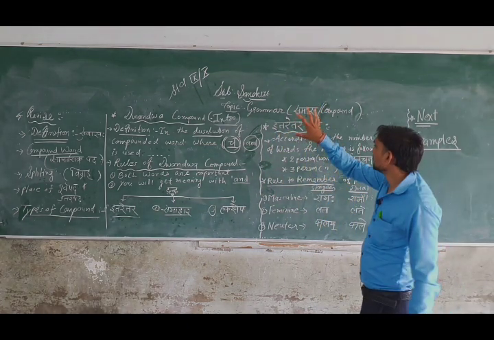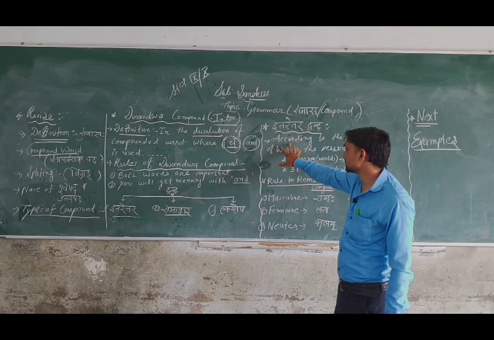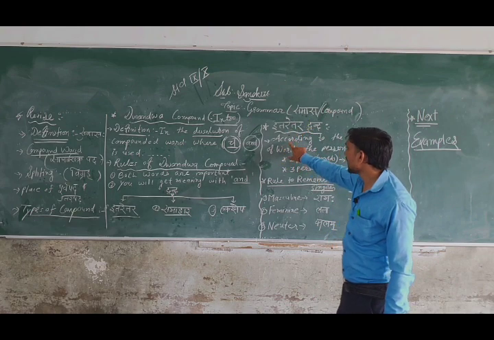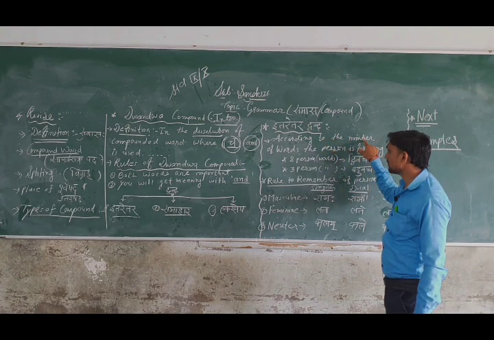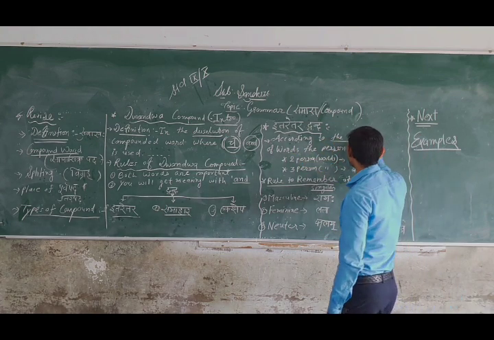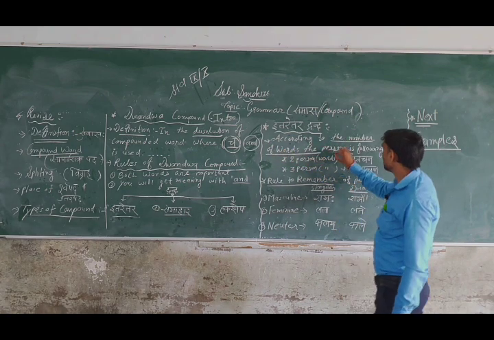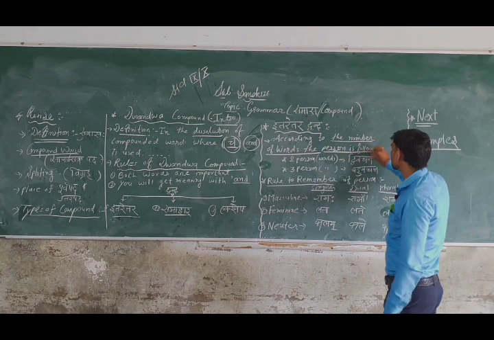In itaretara dvandva you will first pay attention to this rule: according to the number of words. The most important thing for itaretara dvandva is that the person follows the number of words. Person means vibhakti.